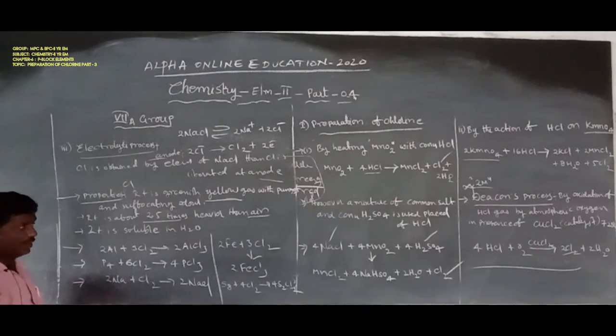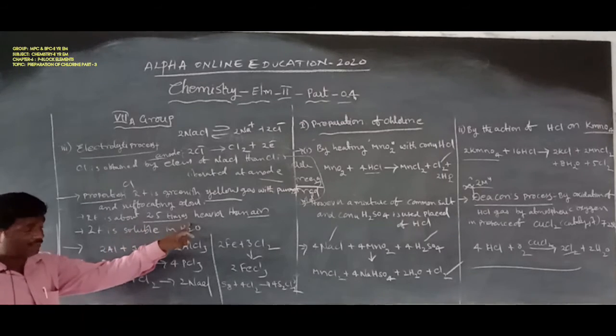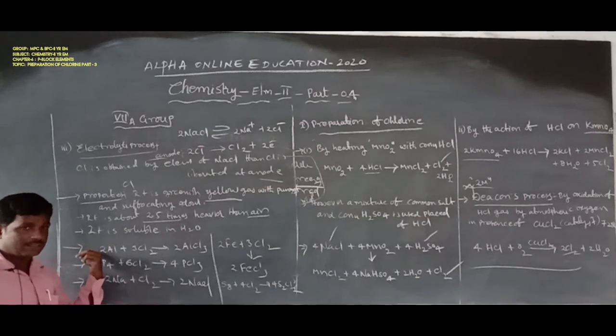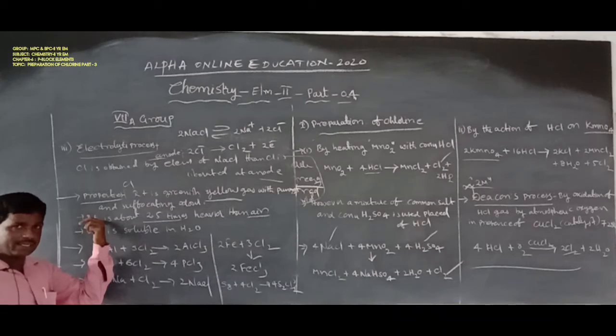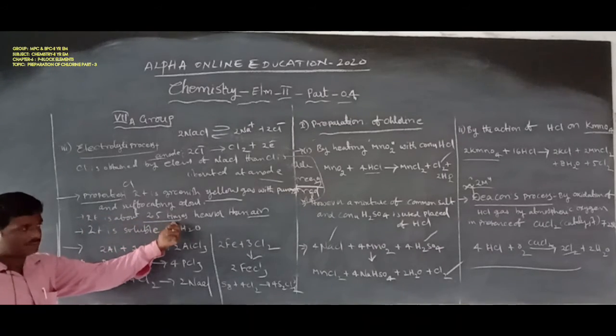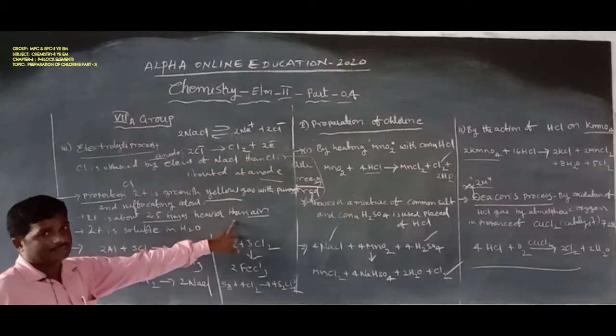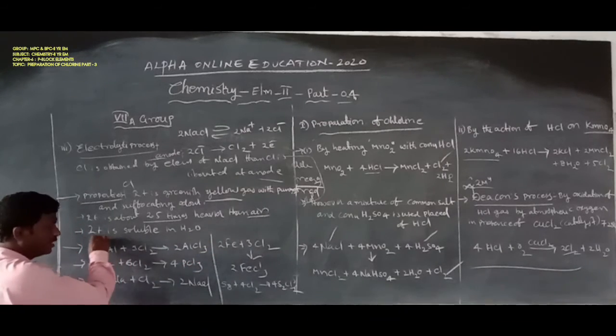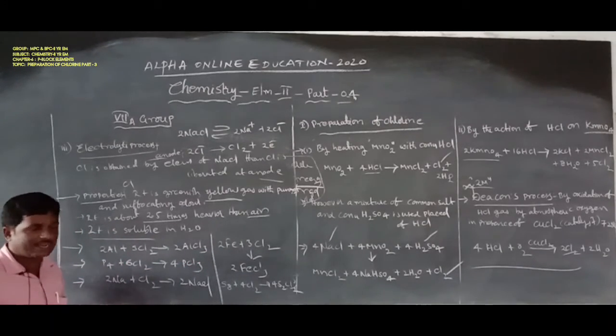Next, chlorine is about 2.5 times heavier than air. It is also easily soluble in water.